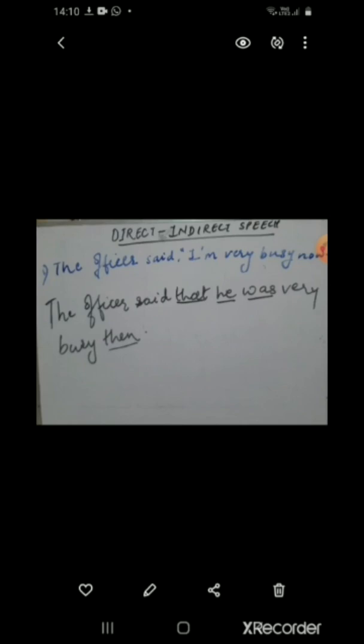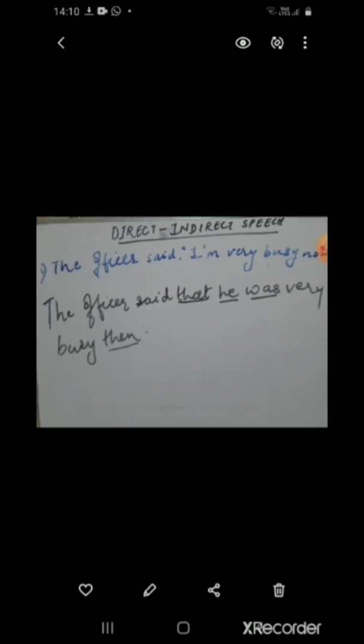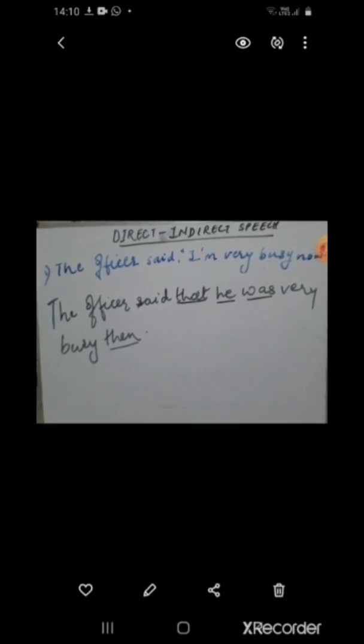So I have made certain changes, and the most important change is that in the earlier sentence, the words were written in inverted commas, and in the second sentence, the words are written without inverted commas. Such sentences which are reported after making changes are called sentences in indirect speech.